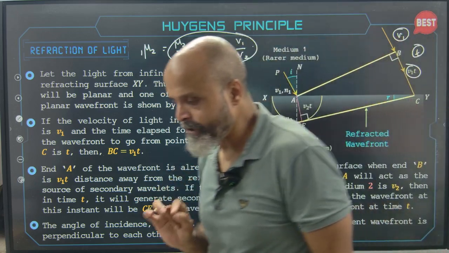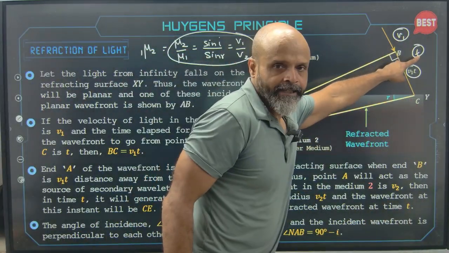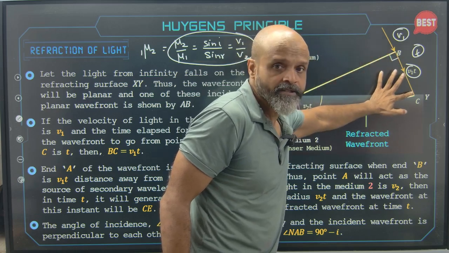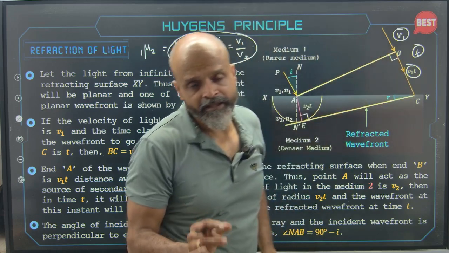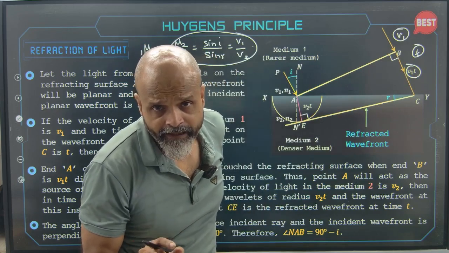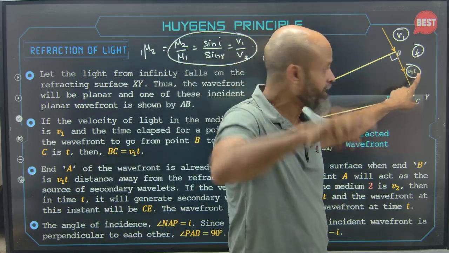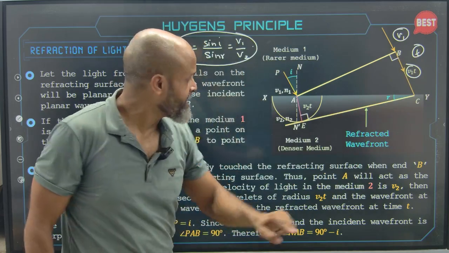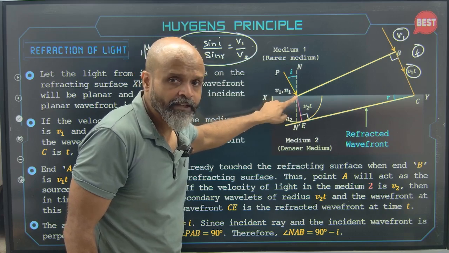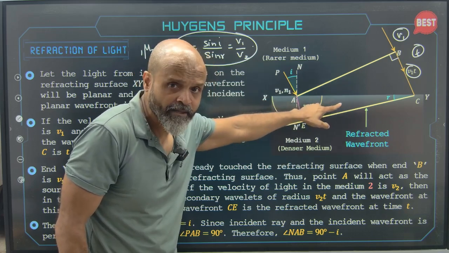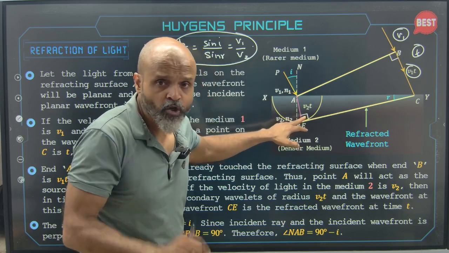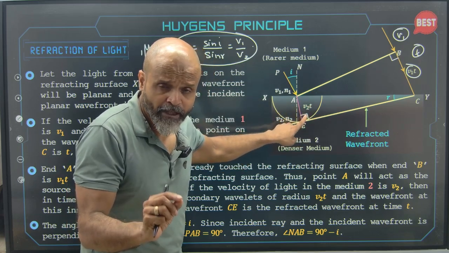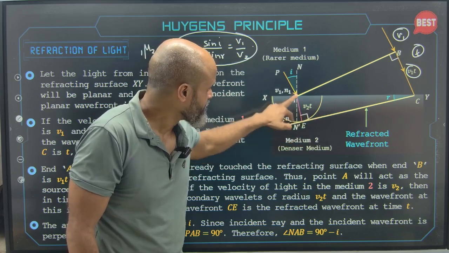Now how will we get V2t? In time t, the wave which was at B has covered this distance C. So this will be V1t, the distance covered by the wave at B with velocity V1 in medium 1 during time t. At the same time t, the distance covered by the wave which has reached A, since it has reached a transparent medium now, light is going to travel, but its velocity has changed. So in the same time t, the distance covered will be the speed of light in medium 2, that is V2 into t.